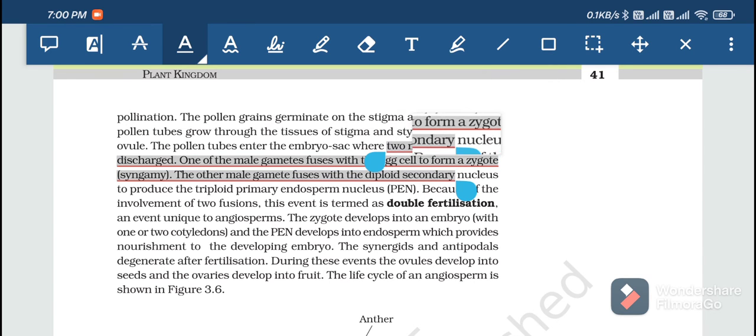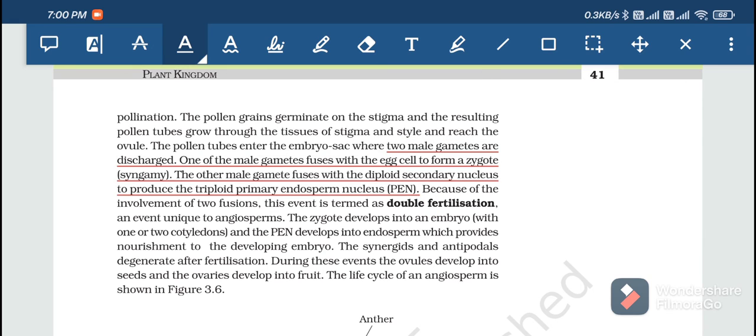Okay, it should be underlined till here. Because of the involvement of two fusions, this event is called double fertilization. This is very important. Double fertilization and triple fusion are very confusing. Triple fusion is in the case of the formation of the triploid primary endosperm nucleus. Triple fusion is the process of forming the triploid primary endosperm nucleus.